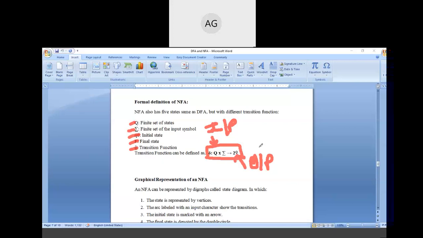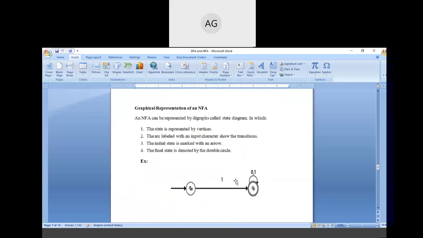It is showing the maximum possible output, but it can be maximum or less than the maximum. So just remember this type of conversion. If you have two states in your machine like q naught and q1, then 2 to the power 2 means 4 states can be possible in the case of outputs. So just remember this transition function in the case of NFA.